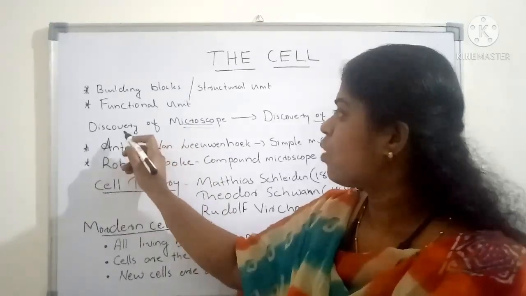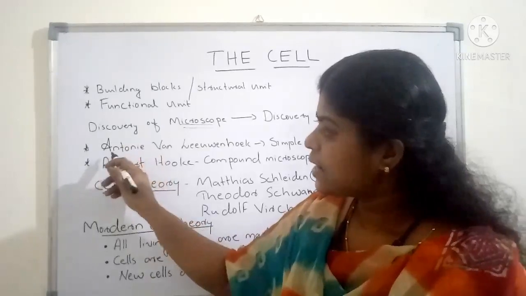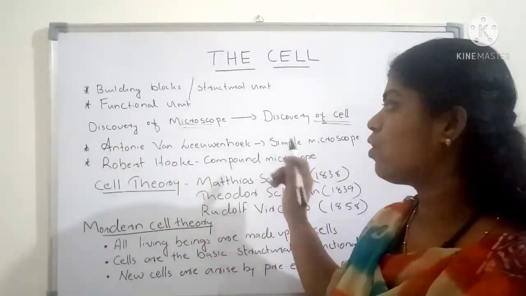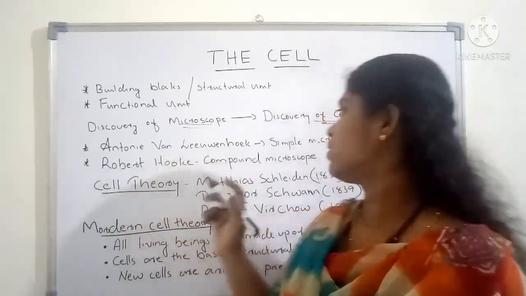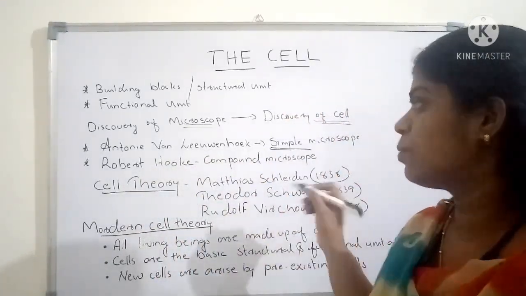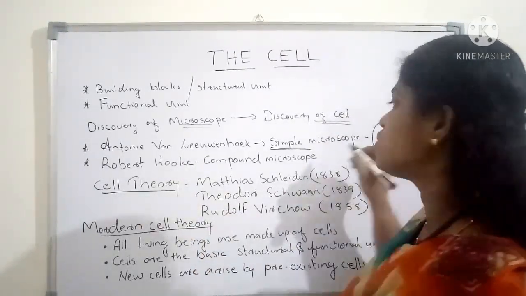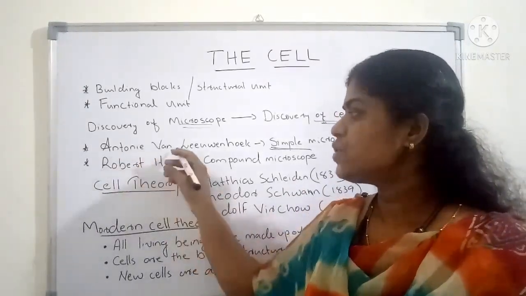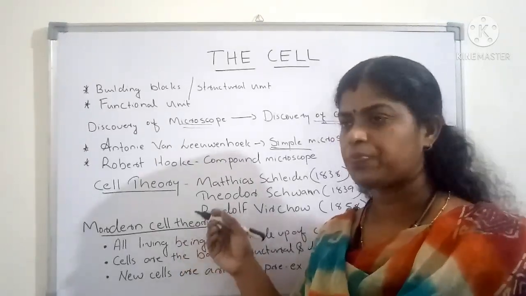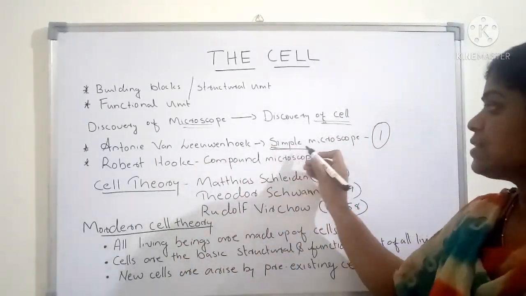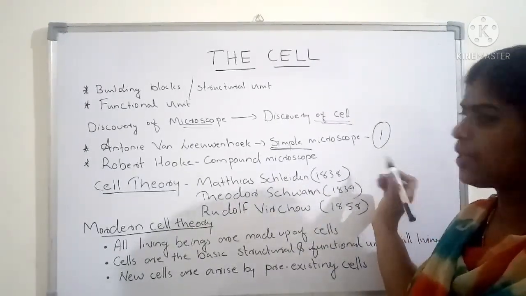So let us see the discovery of the microscope. A scientist named Antony van Leeuwenhoek made the first microscope, which was a simple microscope. Why are we calling it a simple microscope? Because only one lens was used there.